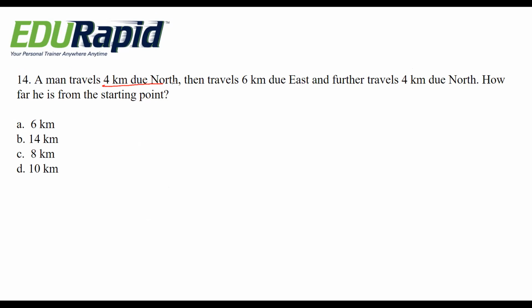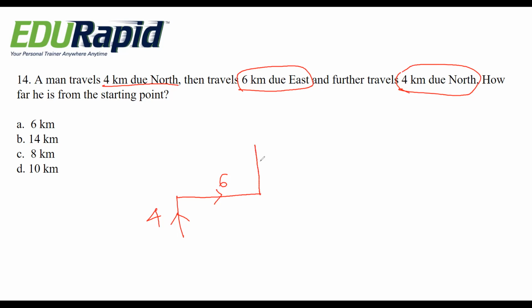So he started by going north 4 kilometer, then 6 kilometer east, and again 4 kilometer north.